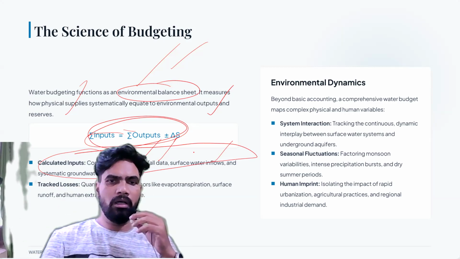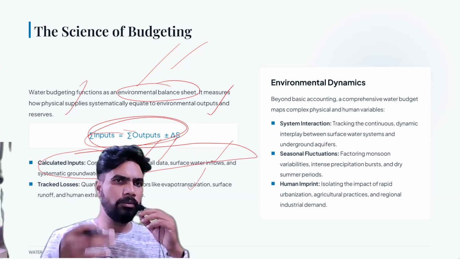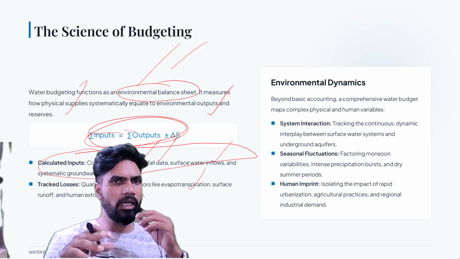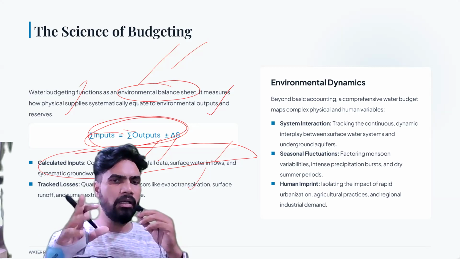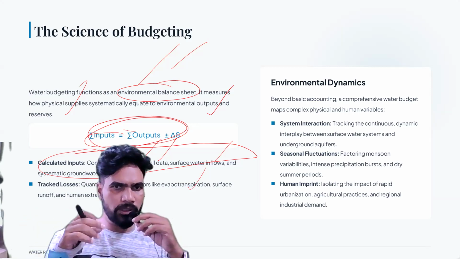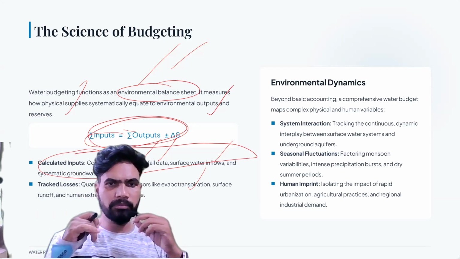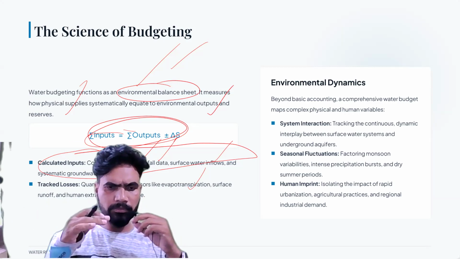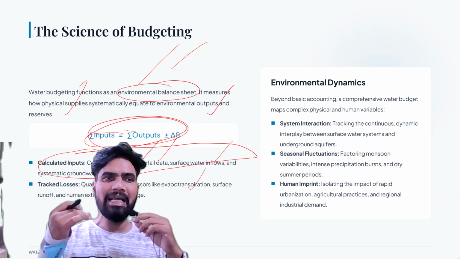Okay, like evapotranspiration. What is evapotranspiration? Evaporation: water is directly evaporated because of the sunlight. And several trees, plants, even crops, they absorb water through the roots, and some of the water is released into the atmosphere, into the air, through the leaves.